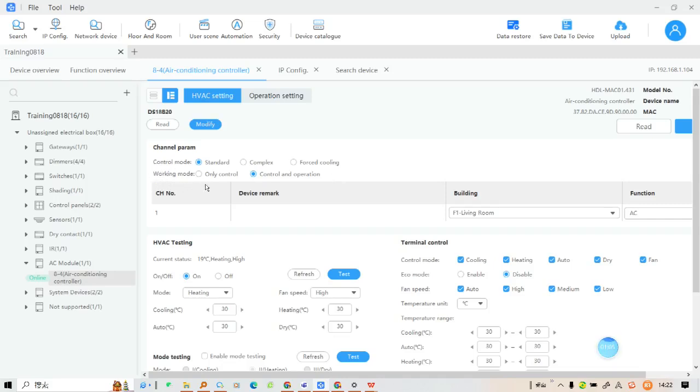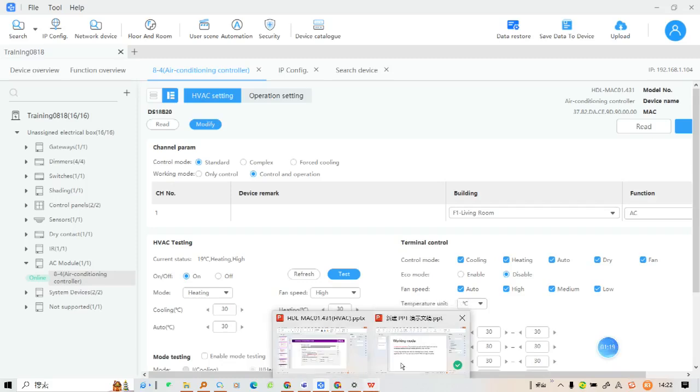And in here, you have to select the working mode of the HVAC. We have only control and operation. Let's see what the difference is.